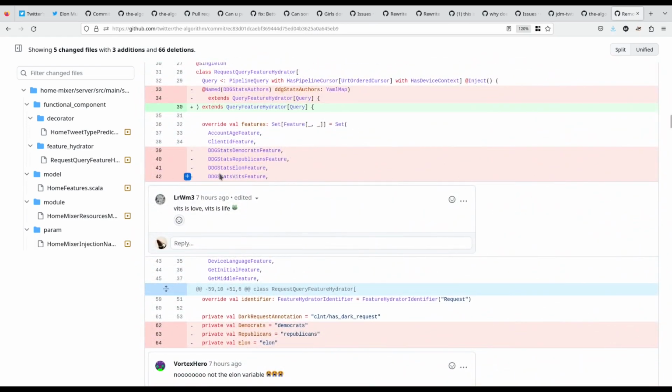There's also some kind of fourth tracking group here, which people are speculating about what this is, and no one's confirmed it yet, but we have Democrats, Republicans, Elon, and Vits. No one really knows what Vits is.